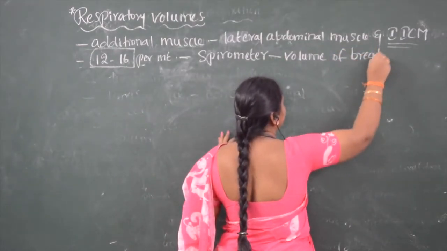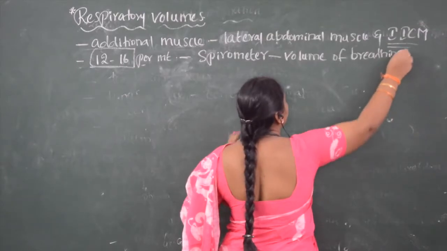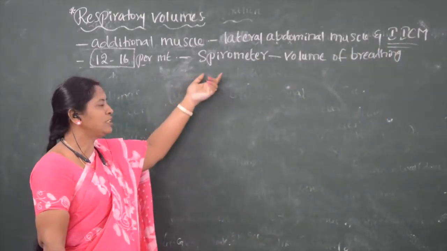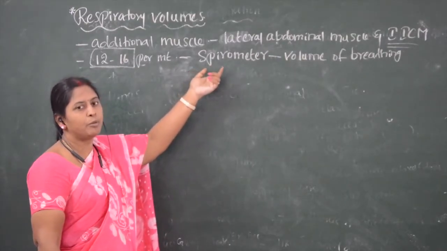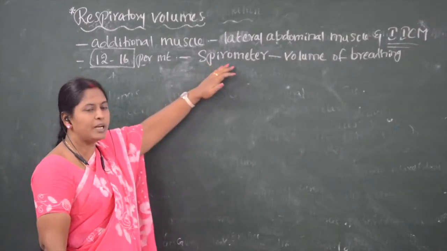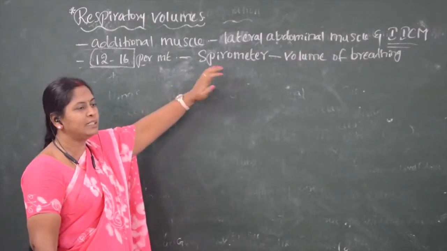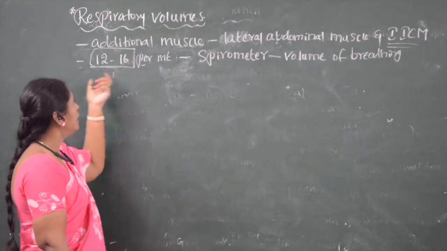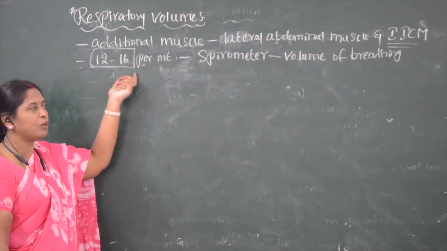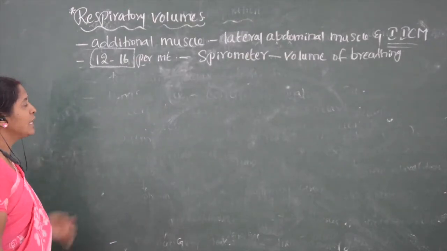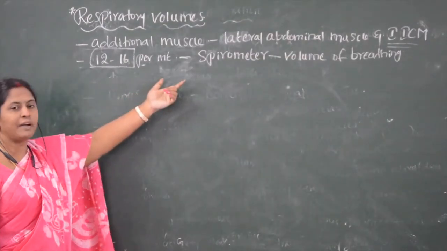The instrument used to find out the breathing is the spirometer. It is used to check the breathing, that is inhalation and exhalation. A normal human being breathes 12 to 16 times per minute.